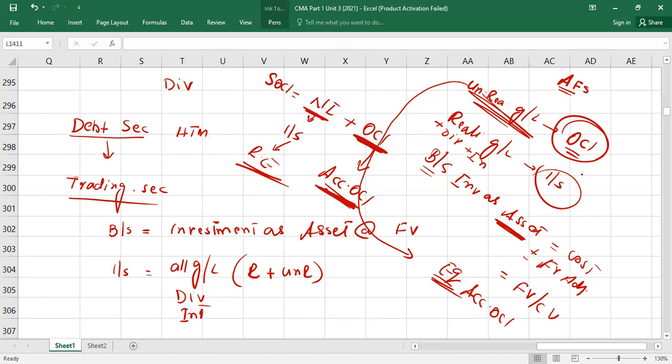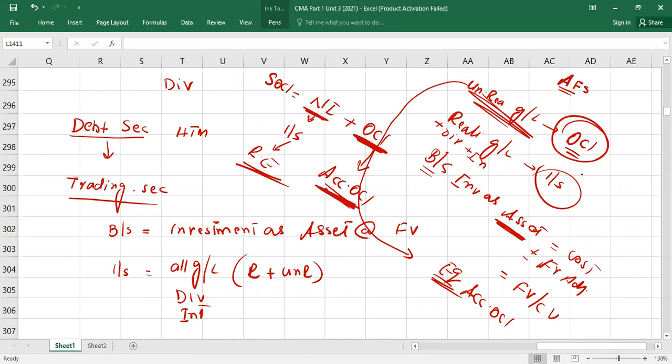So now if I ask you in one word, what's the main difference between trading and available for sale, you would say unrealized gains or losses. Under trading, realized or unrealized both will go to the income statement, but under available for sale, only unrealized will go to other comprehensive income, and realized will go to the income statement. Understood? There is the difference. I hope it is clear.